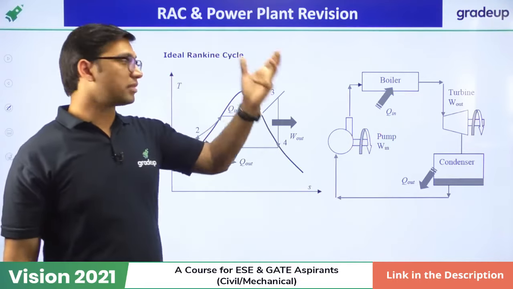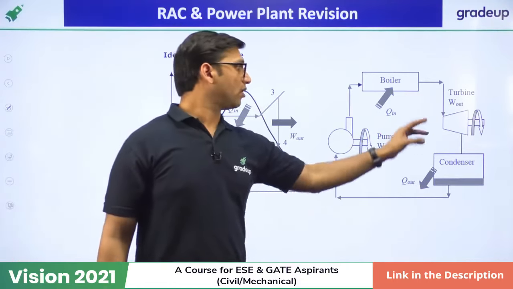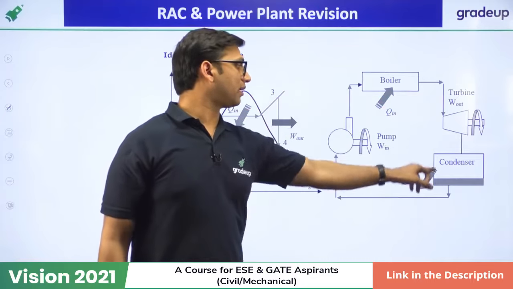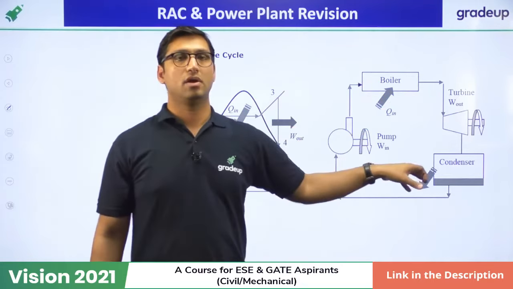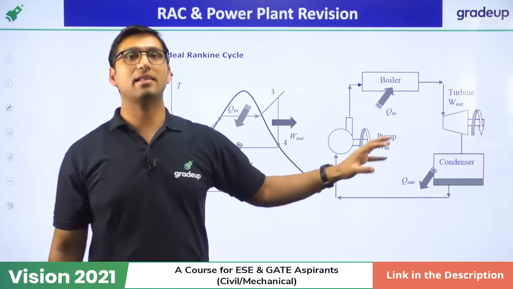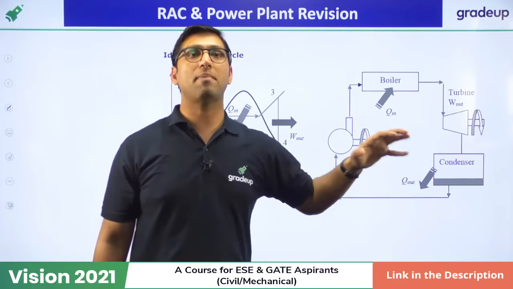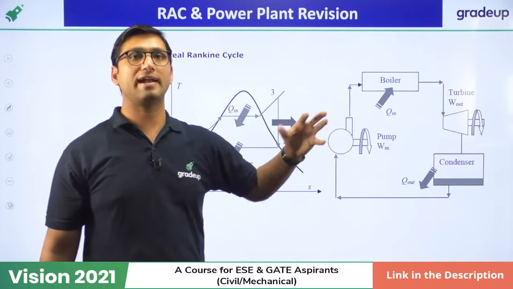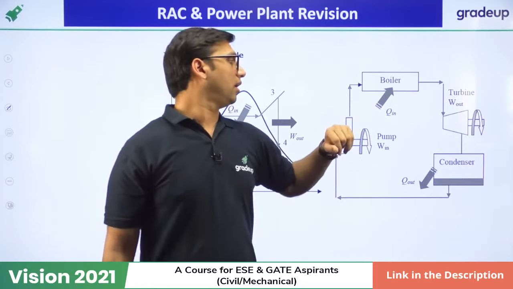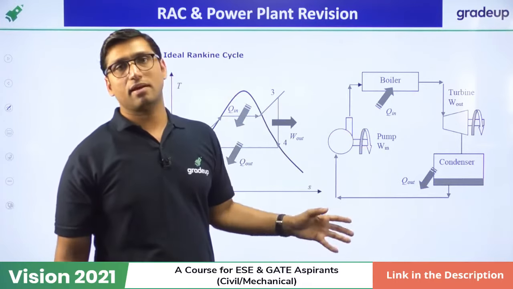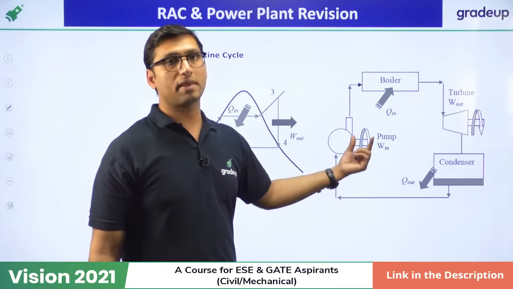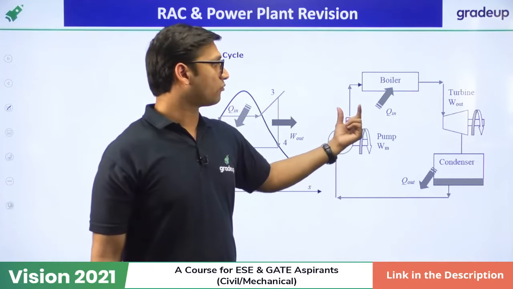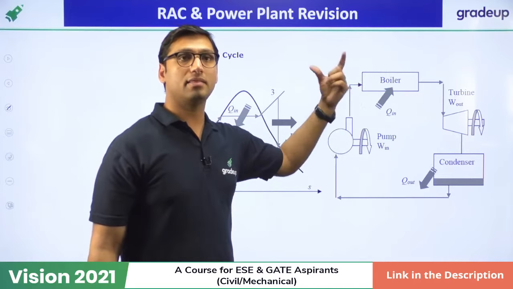So this is the ideal Rankine cycle. It basically contains 4 basic components. We have the boiler, turbine, condenser and pump. And this acts in a clockwise direction. So the Rankine cycle is the ideal cycle for all steam power plants. Okay. So what happens in the Rankine cycle? The isentropic compression takes place in the pump. Then this water goes into the boiler. In the boiler, heat is supplied.